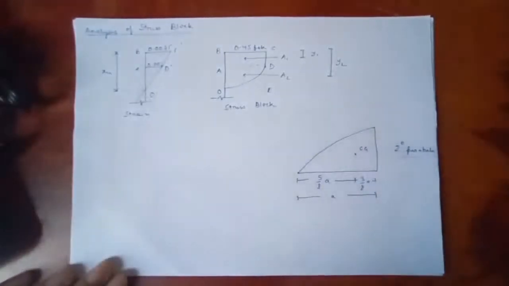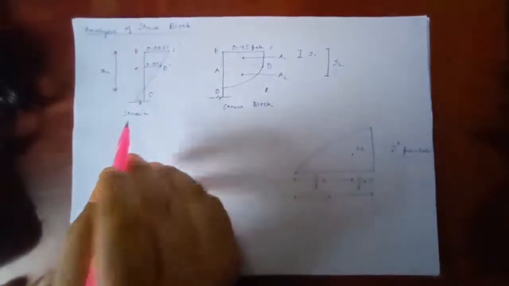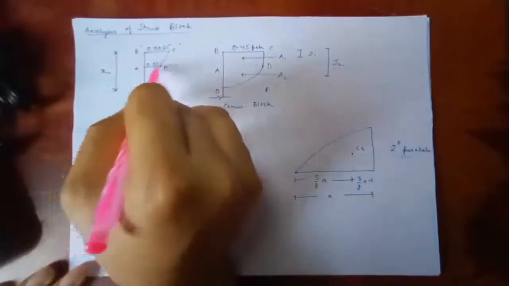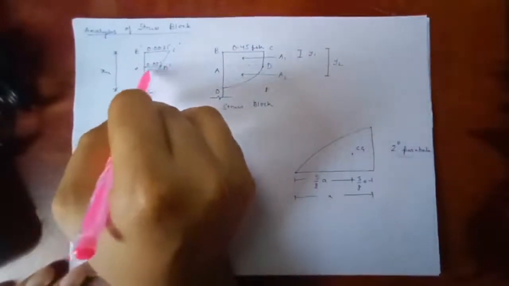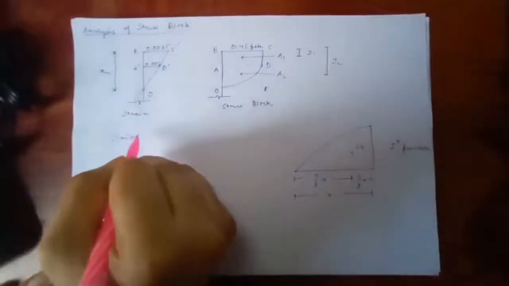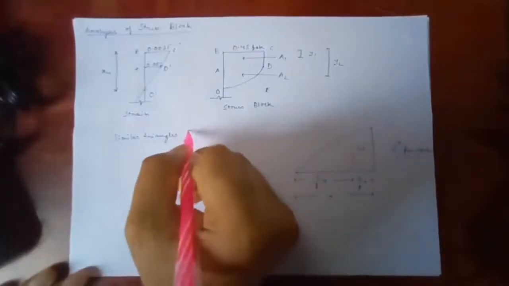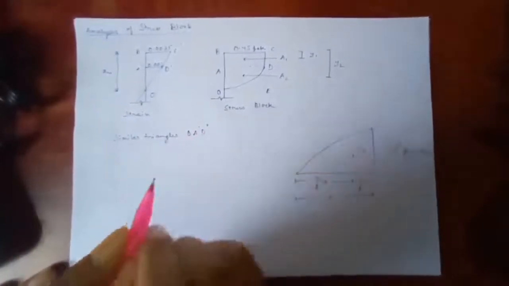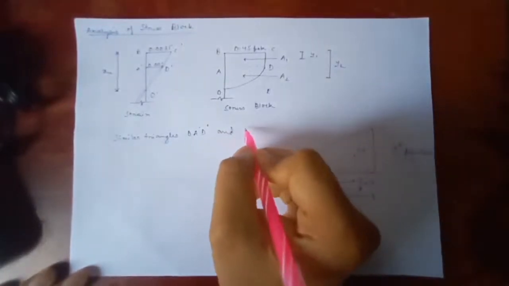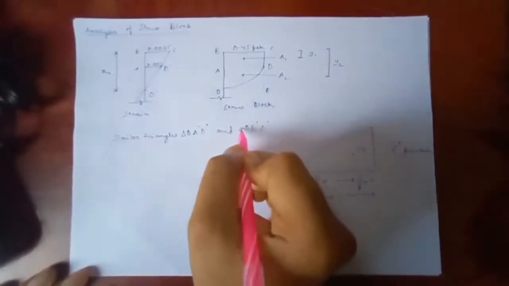So from the strain diagram, I can write this, using the property of similar triangles for these two triangles, similar triangles O dash A dash D dash and O dash B dash C dash, these are our two similar triangles.